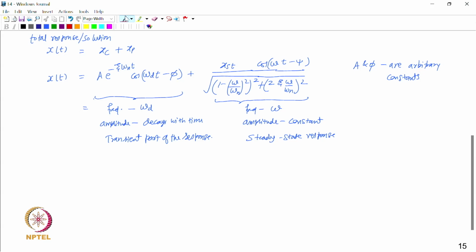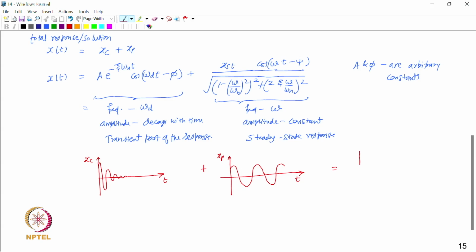Let us try to sketch the transient and steady state part in the total response. So, the transient part of the response is decaying in nature, right. So, it is going to decay like this, and then we have the steady state part. The steady state part of the response is going to vary with frequency omega, and the amplitude of this part will remain constant like this. So, this is x c as a function of time, and this is xp as a function of time.